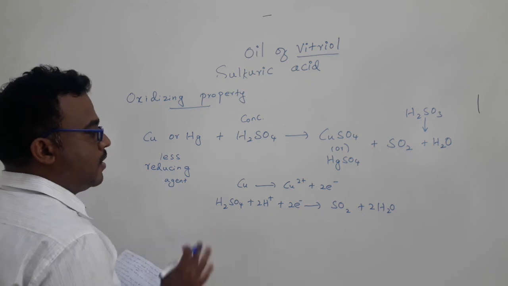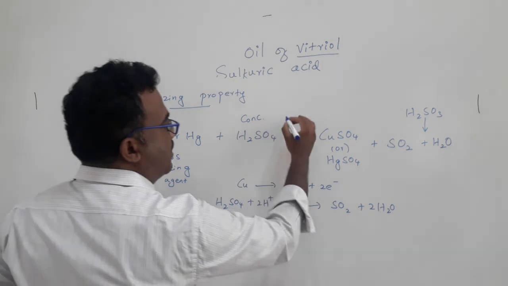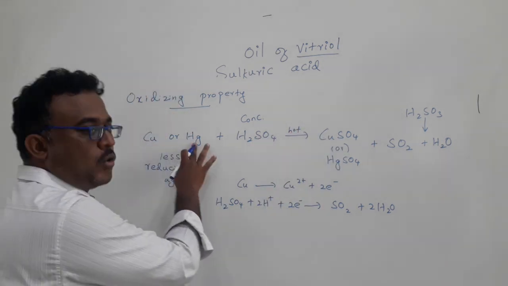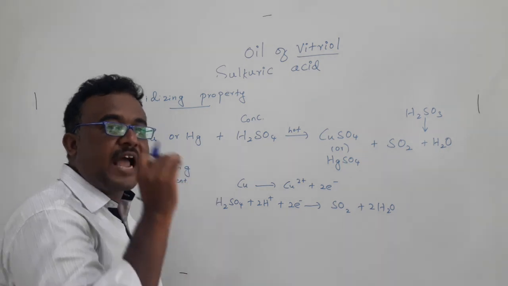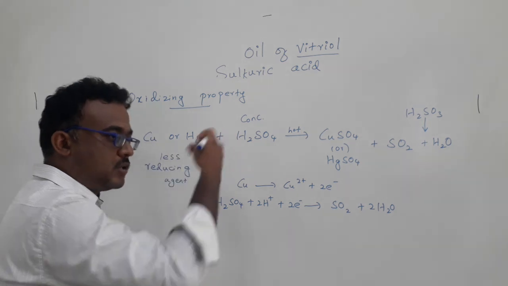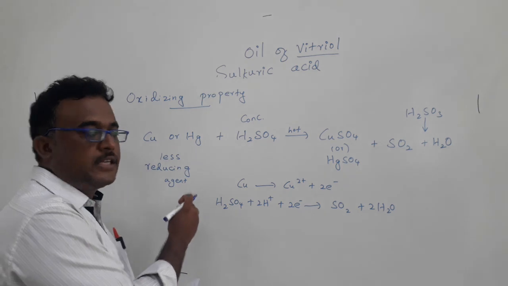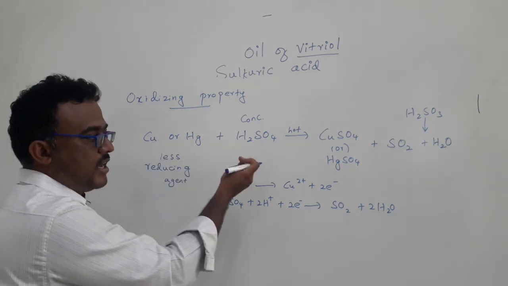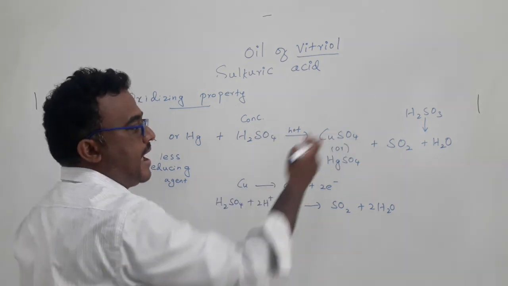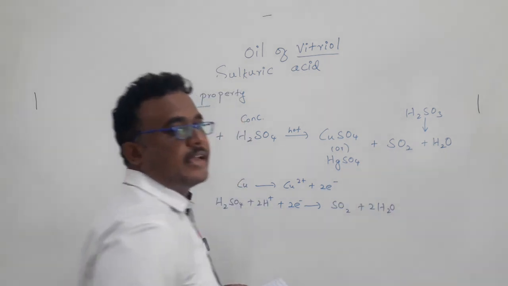Okay. So in this case, we need to use hot concentrated sulfuric acid. We need to make it hot. Only then this reaction will occur. Copper or mercury will never react with dilute sulfuric acid because these two, and also silver, all these three metals are less reducing agents. So for the reaction to occur, we need to use concentrated sulfuric acid and then we have to make it hot. Only then the reaction will occur. In this case, again, instead of hydrogen gas, we are getting sulfur dioxide gas.